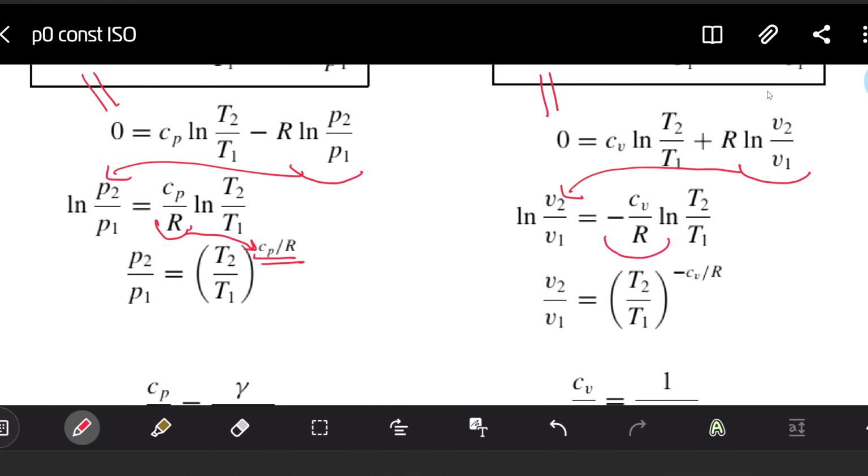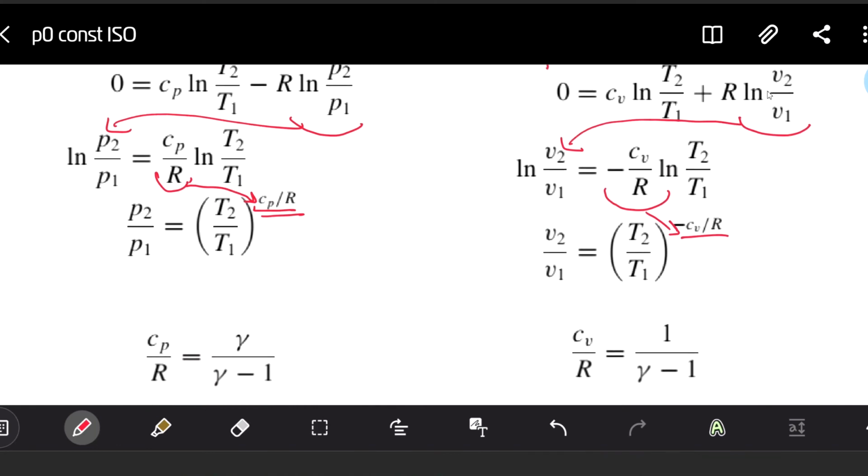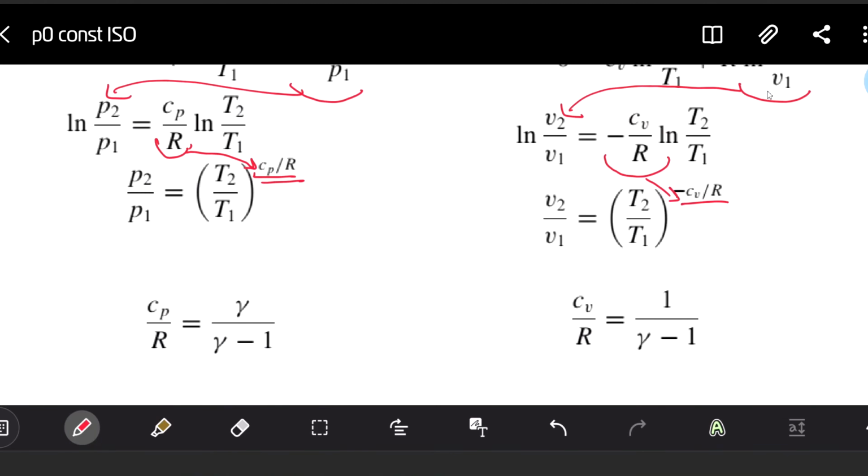So for us, pressure ratio becomes a function of temperature ratio under some power, and specific volume ratio also becomes temperature ratio under some power. This power is a constant value. Cp divided by R is a constant. It's not a function here, and also here it is constant. And this constant we actually can rewrite in terms of the adiabatic constant in such a way.